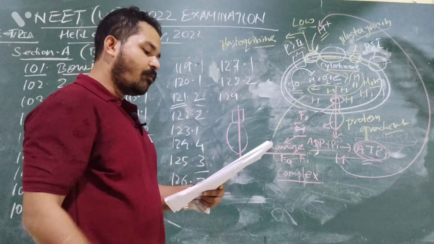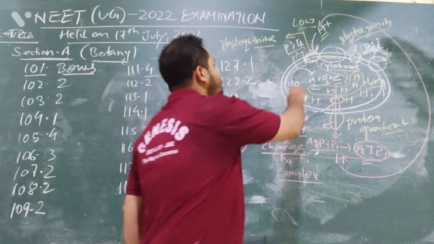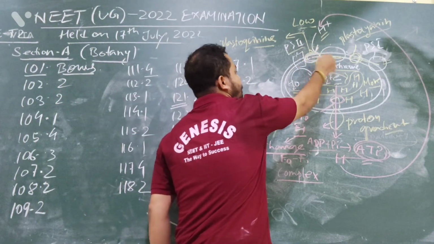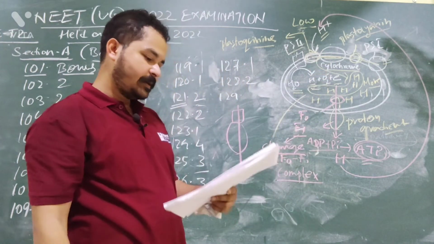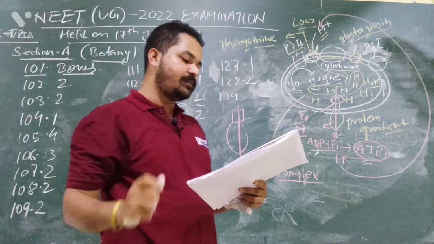Option number 2 is movement of proton across the membrane to stroma. It is correct. In the process of chemiosmosis, the hydrogen crosses the thylakoid membrane from the stroma and comes inside, right? Yes, it does. Option number 3, reduction of NADP to NADPH on the stroma side of the membrane. Absolutely correct.